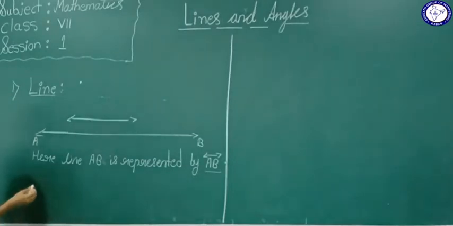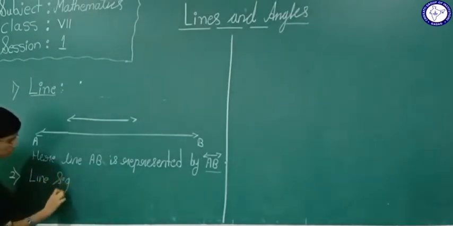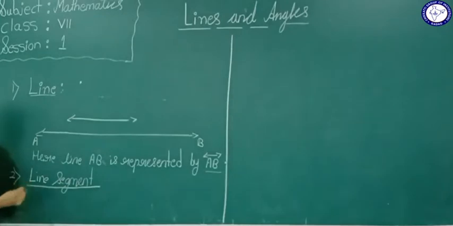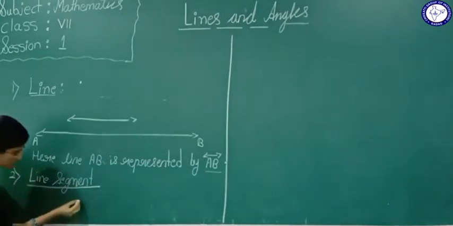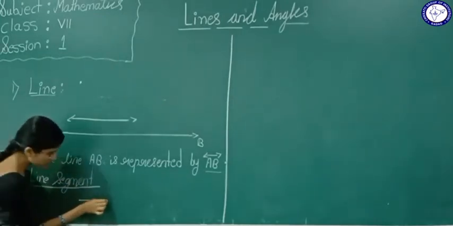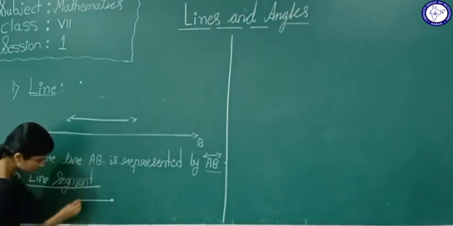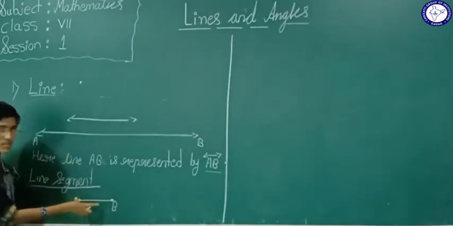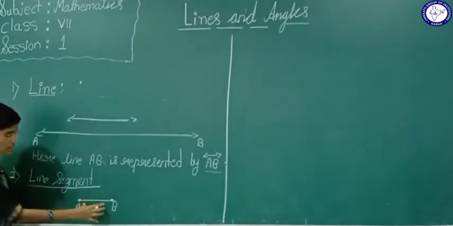So next we will see what is a line segment. All this you have learnt in your 6th standard, yes or no? So what is a line segment? See, a line segment is a part of a line. Now see here, this I am going to call a line segment.